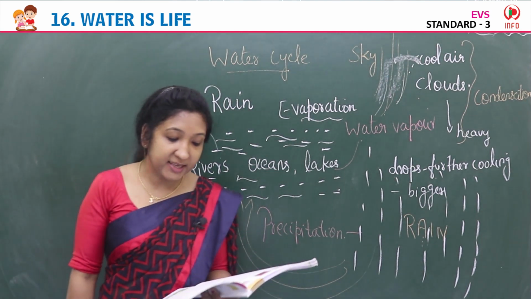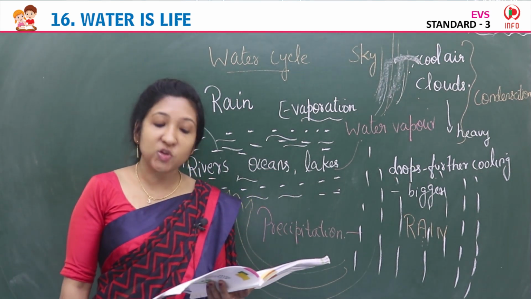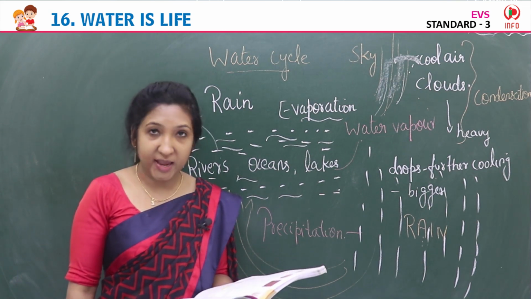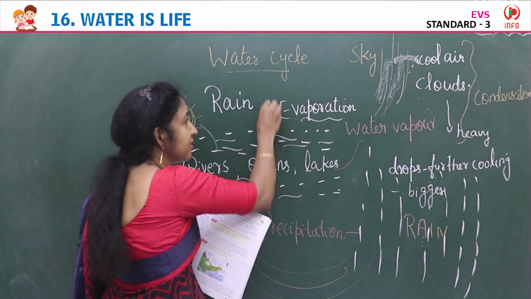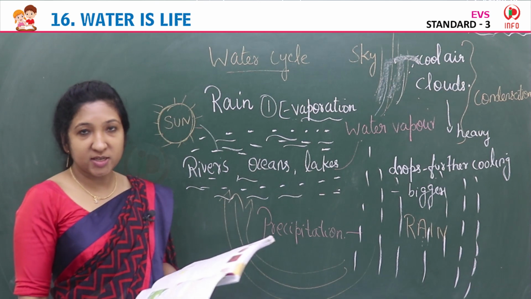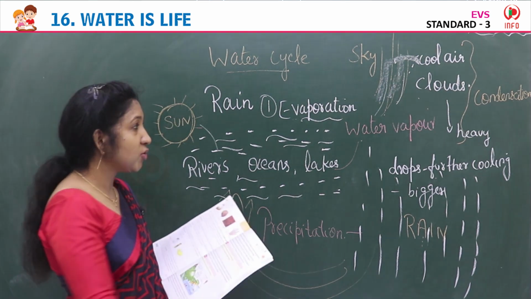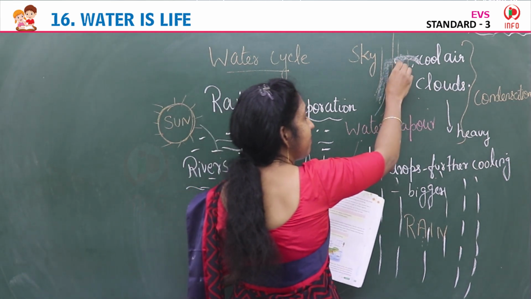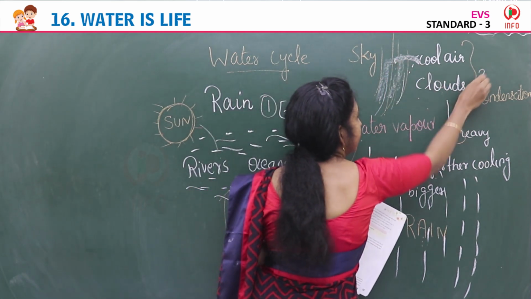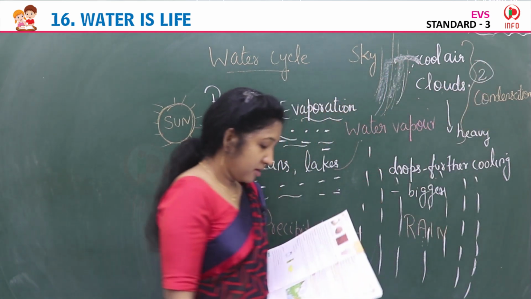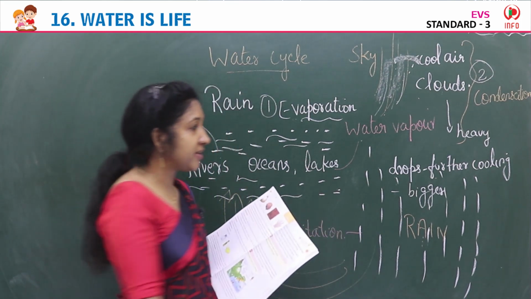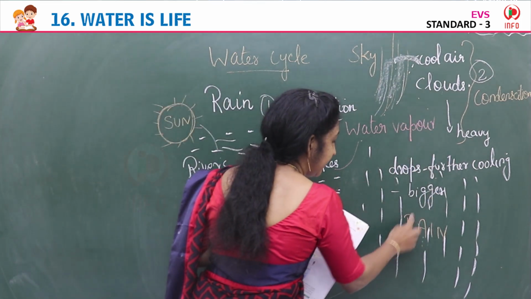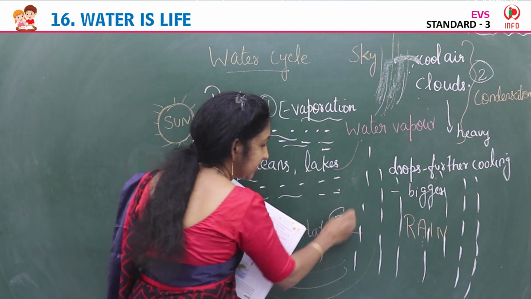Yes, so water cycle. The water cycle is a continuous cycle where water evaporates. So first evaporation, this is the first step. Evaporation is happening, and the water travels into the air and becomes part of clouds. This is the second process. Then it falls down to the earth as precipitation. This is the third step.